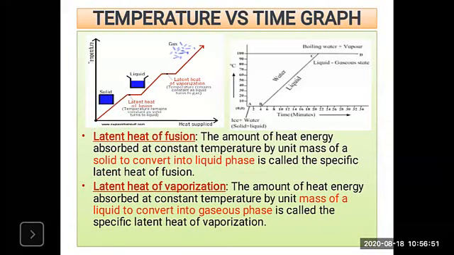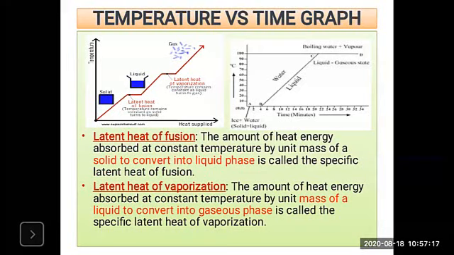When you heat the ice, the temperature is 0 degrees Celsius. If you continuously heat the ice, what will happen? At constant temperature the ice is heated and it starts melting at 0 degrees Celsius, and the temperature remains constant.